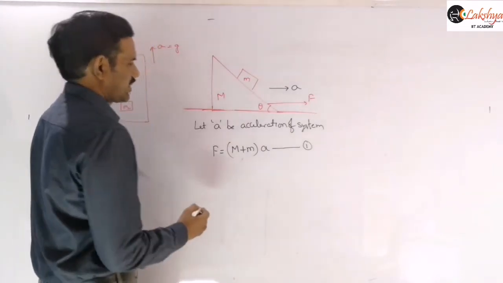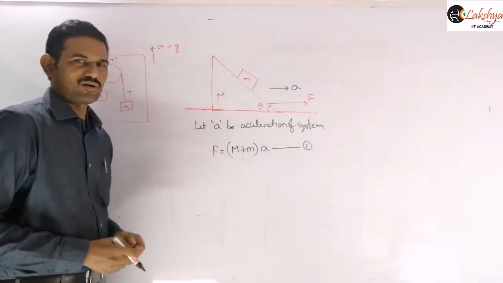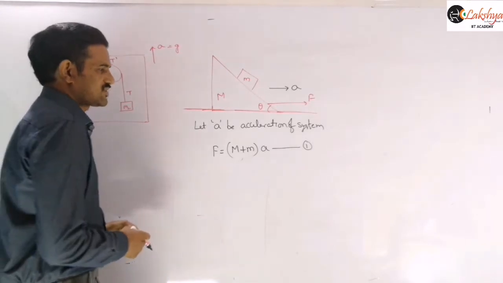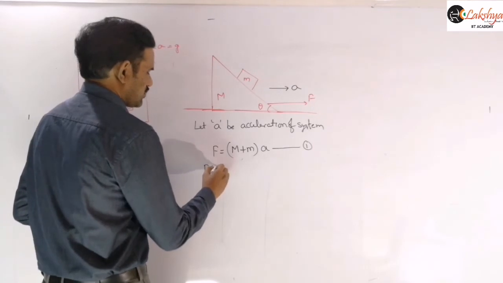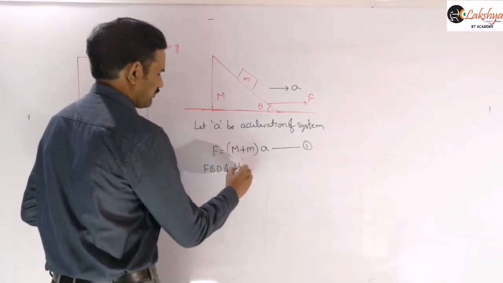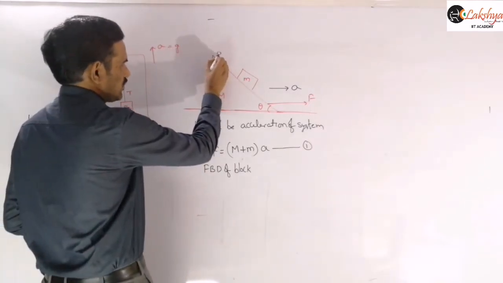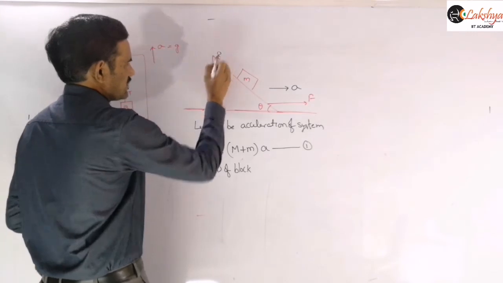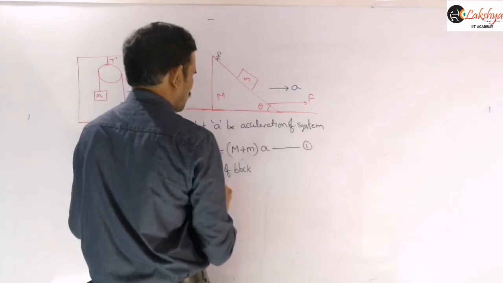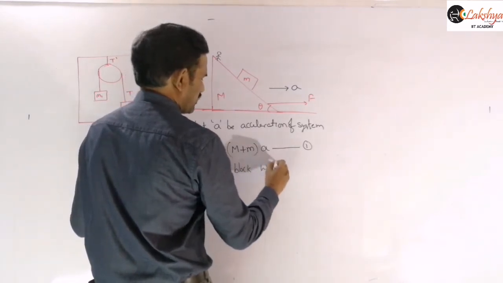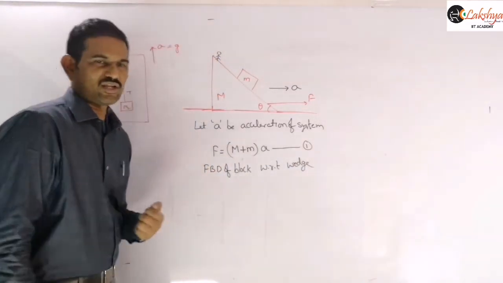Next, we can write these equations by taking the free body diagram of the wedge and the free body diagram of the block. So now I am taking the FBD of this block. Now we are solving with respect to this non-inertial frame only. That means let us consider an observer standing on this block. So with respect to the wedge we are writing the free body diagram of the block.